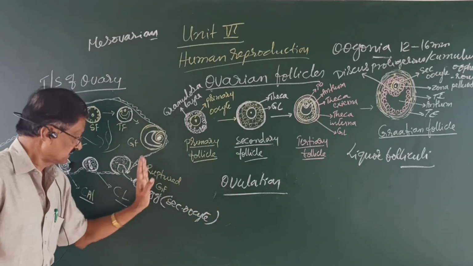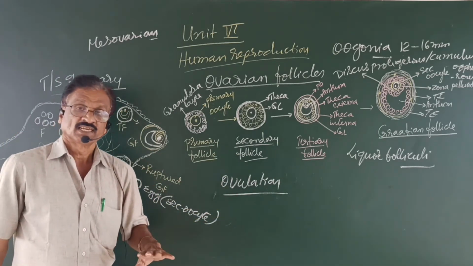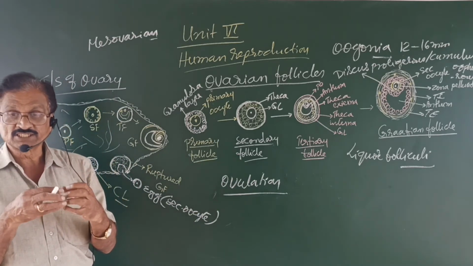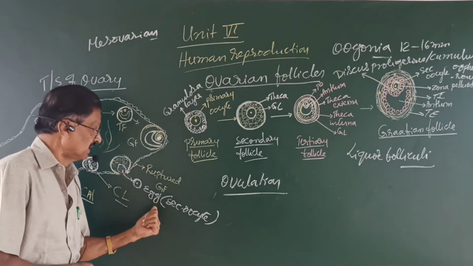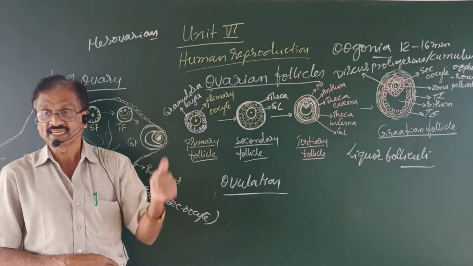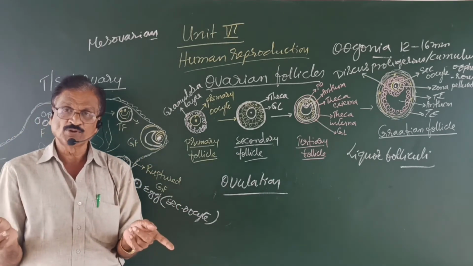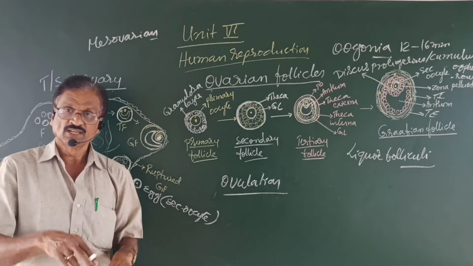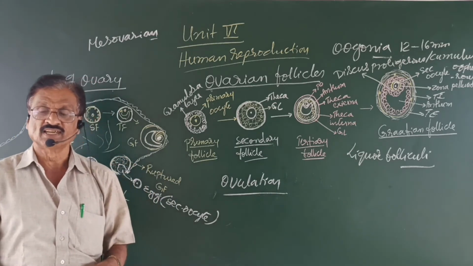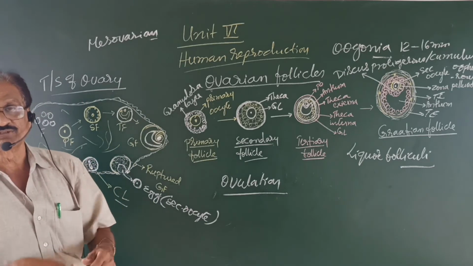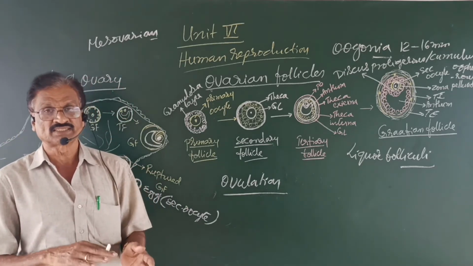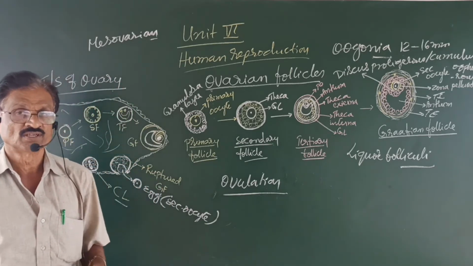Suppose this secondary oocyte comes in contact with the sperm, then it completes what? The second meiotic division, resulting in the formation of a second polar body and an oocyte. The oocyte becomes the functional egg. Then the sperm and the egg fuse with each other, causing fertilization, resulting in a zygote.